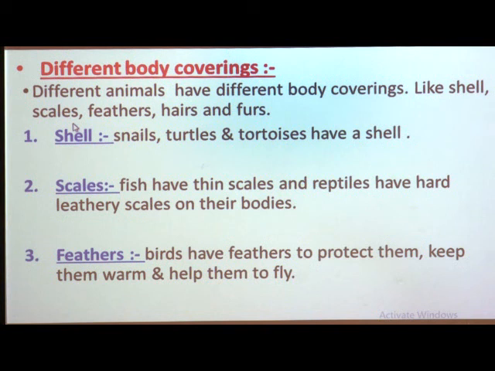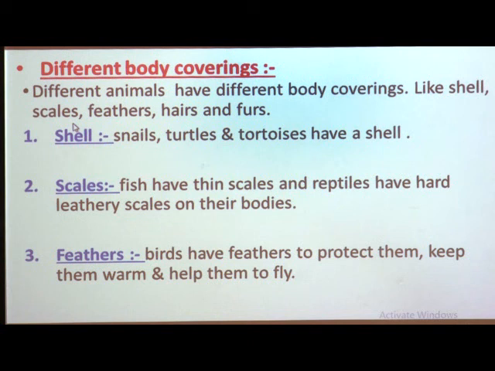Whenever you look at your body, you find the skin, which protects us from heat, cold, rain, and also from germs. Why? Because germs cannot enter our body directly. Only when we get a cut or some injury can germs enter, but due to skin, germs cannot enter our body directly.